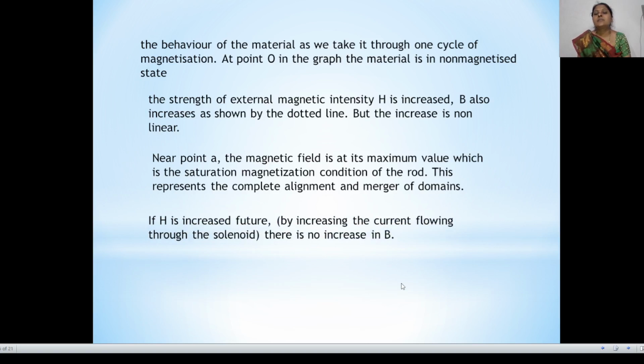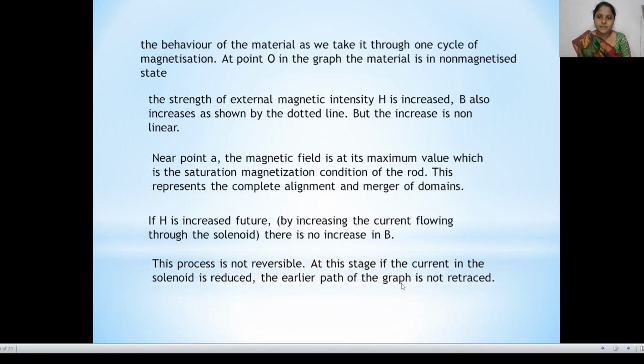If H is increased further by increasing the current flow through the solenoid, there is no increase in B. This process is not reversible at this stage. If the current in the solenoid is reduced, the earlier path of the graph is not retraced.